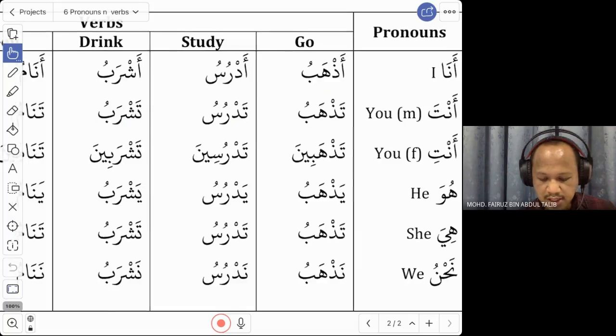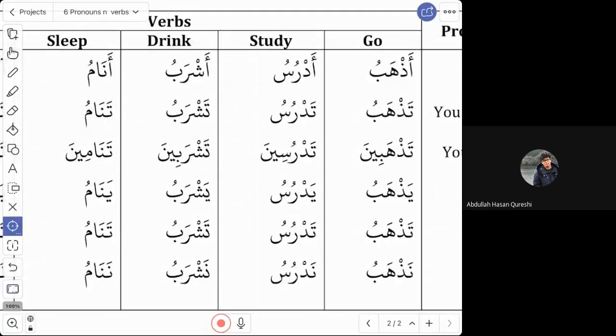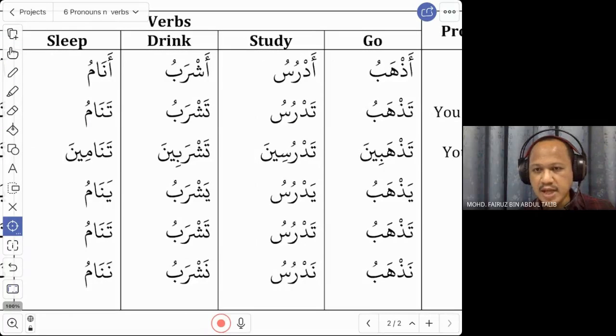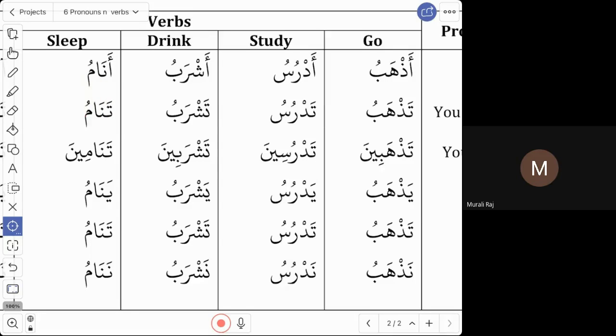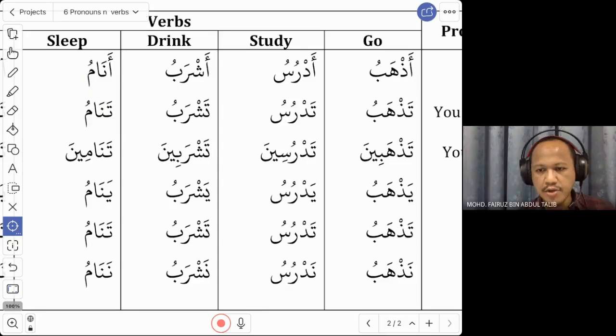Next verb is sleep. You want to say I sleep. This is the word: anamu. Or you can just say anam. Again, you skip the last vowel. So both are correct: anamu, anam.